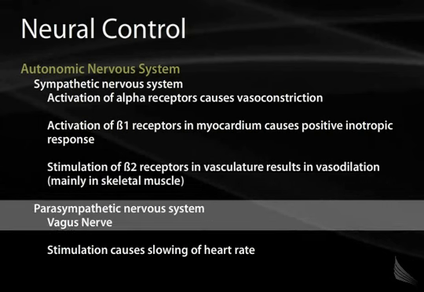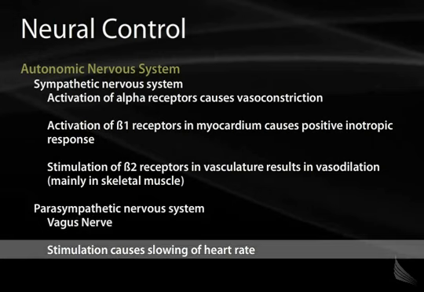The parasympathetic nervous system primarily acts through the vagus nerve, and the vagus nerve does have innervation to the heart, causing a slowing of the heart rate, especially at the sinoatrial node and the atrioventricular node. This decreases cardiac output and lowers blood pressure.